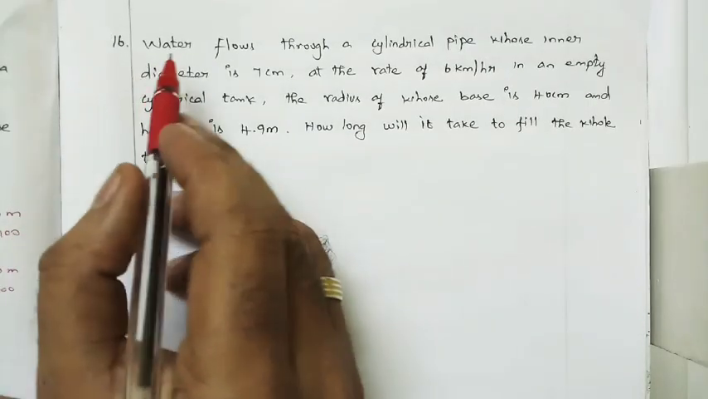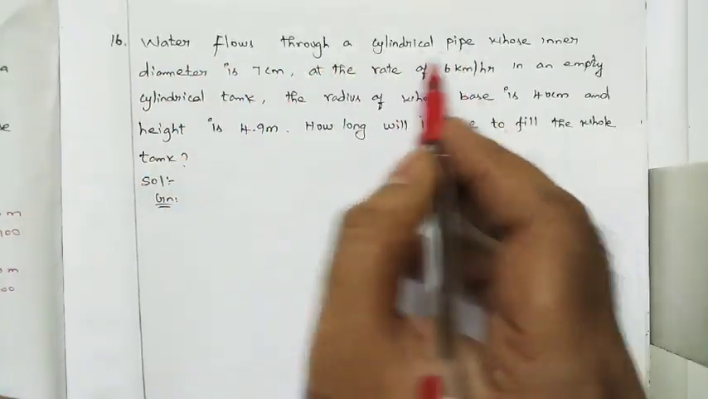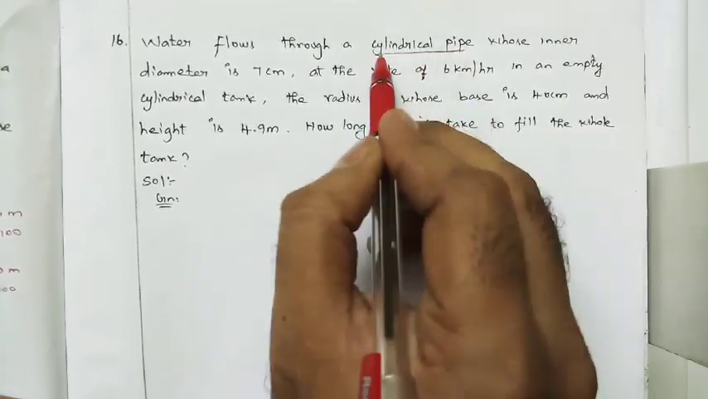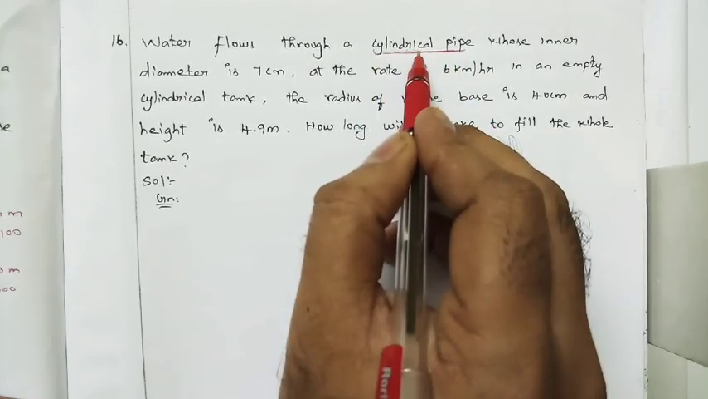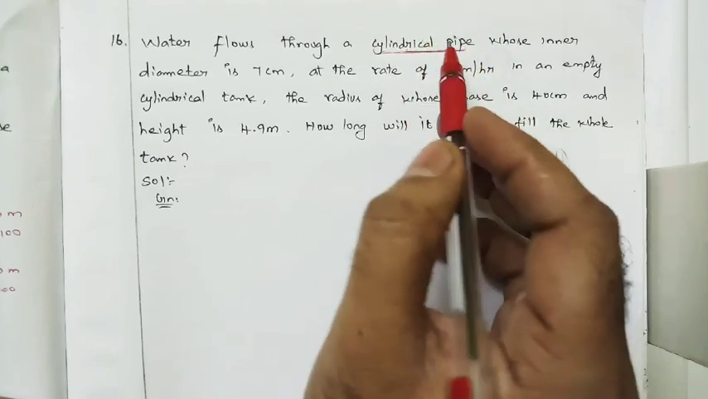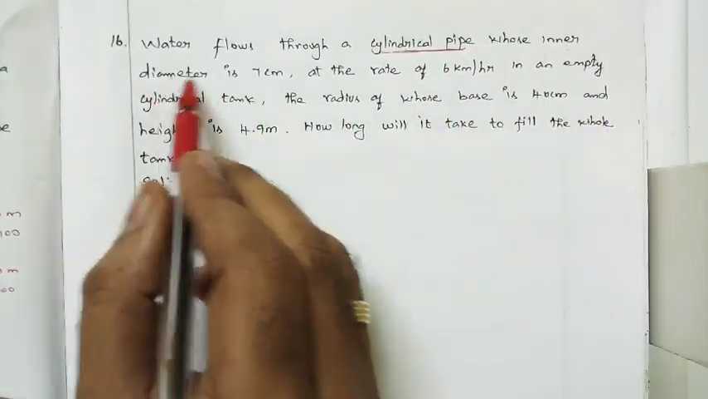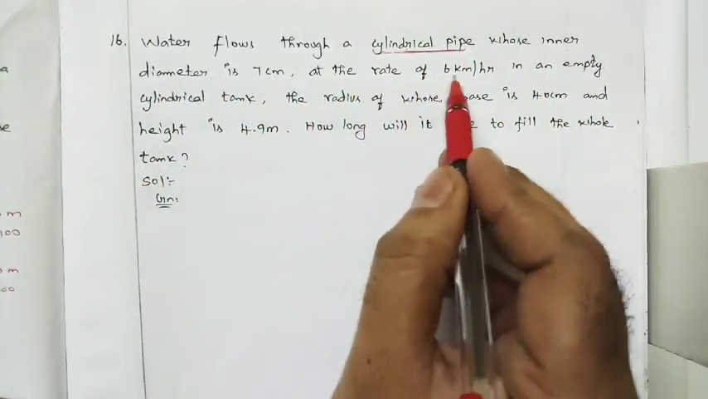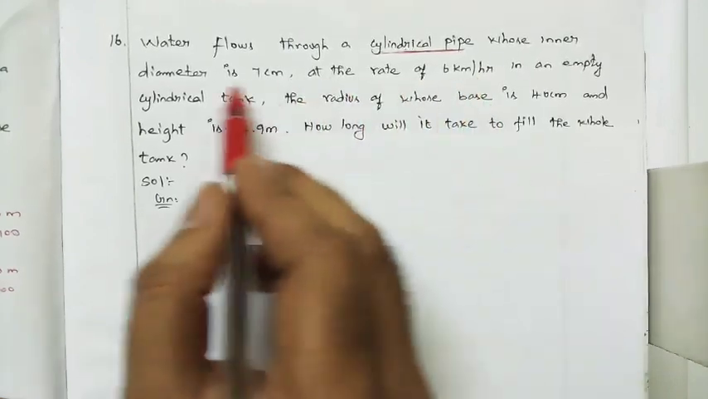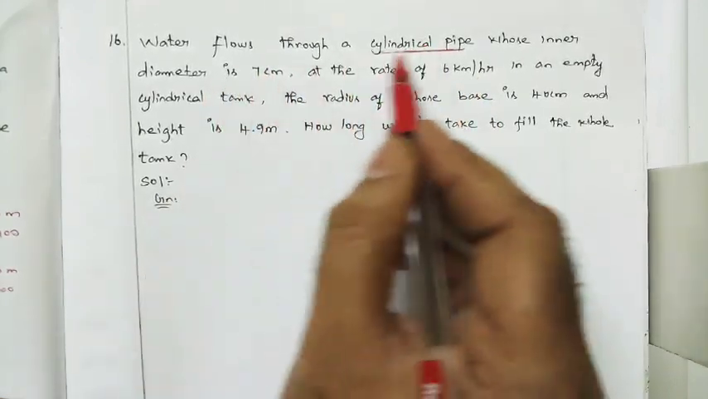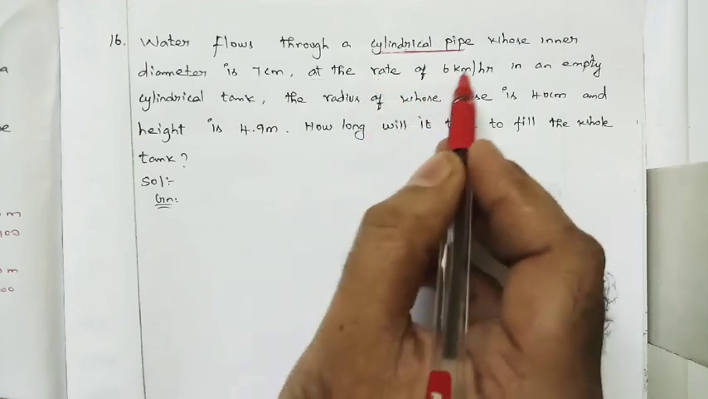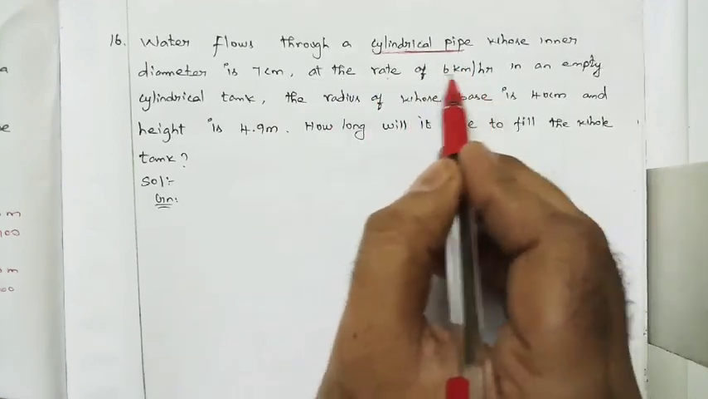Sum number 16. Water flows through a cylindrical pipe. So what is the shape of the pipe? Cylindrical pipe, it is itself given. Whose inner diameter is 7 centimeter, at the rate of 6 km per hour. So they have given the diameter of the cylindrical pipe, and at the same time they have given the speed also: rate of 6 km per hour.